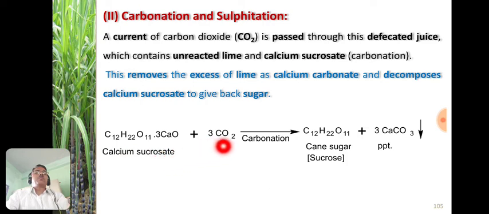With the help of carbon dioxide it undergoes decomposition, and the sucrose is separated, and calcium carbonate, a white precipitate, settles down, as shown by the downward arrow. So calcium sucrosate undergoes decomposition with carbonation, and we get cane sugar, that is sucrose, and a precipitate of calcium carbonate.